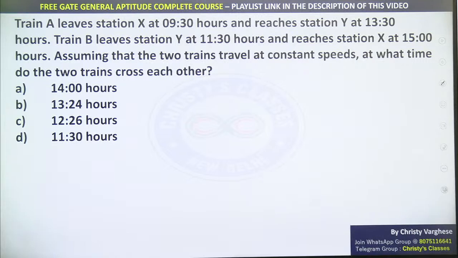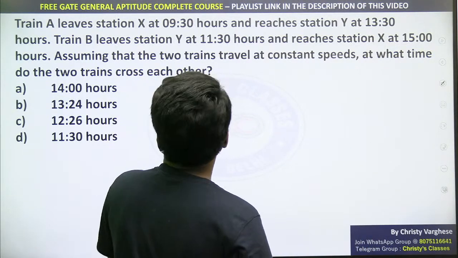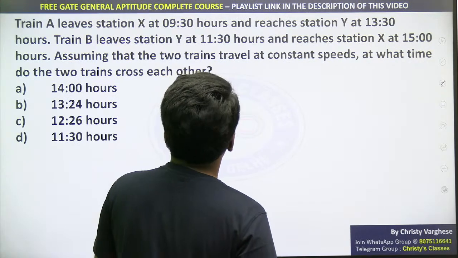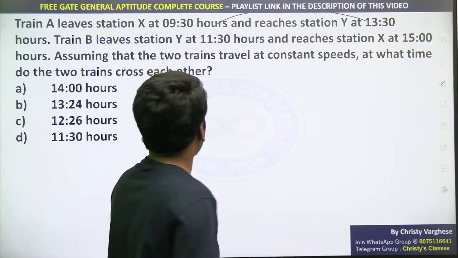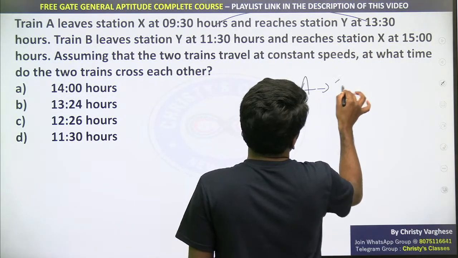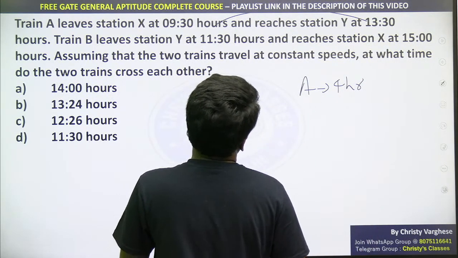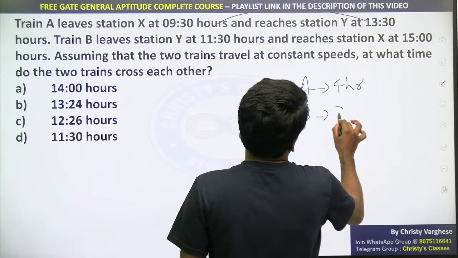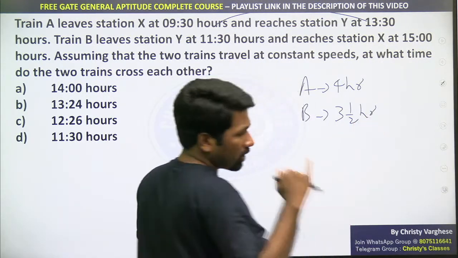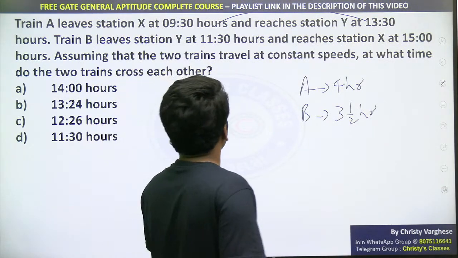Okay, so I'll start explaining. Train A leaves station X at 9:30 hours and reaches at 13:30. 13:30 means 1:30, so between 9:30 and 1:30 is 4 hours. So A takes 4 hours for the full journey. B leaves station Y at 11:30 and reaches at 15 o'clock, which means 3 o'clock. So B takes 3.5 hours only: 11:30 to 3:30 would be 4 hours, so 3.5 hours.